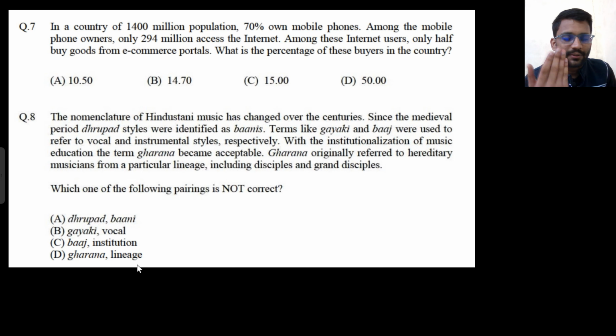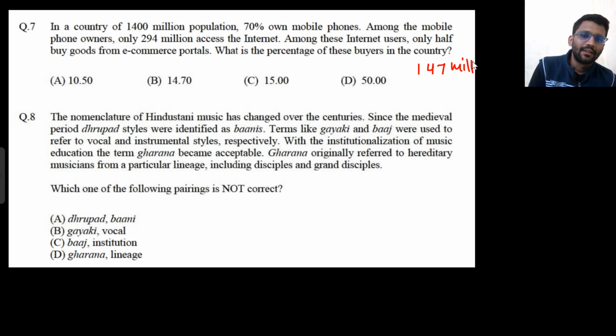Okay, Blinkit and Zomato are for food. So for goods, Flipkart is there, Amazon is there, Meesho is there, these kinds of e-commerce platforms. So out of 294 million people, only half of them buy goods from e-commerce portals. So what is half of 294? That is 147. Yeah, so 147 million people buy goods from e-commerce portals.